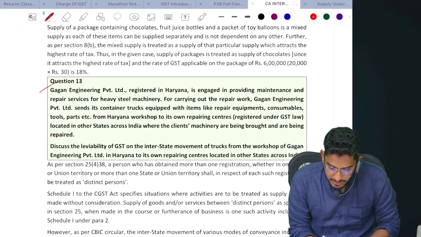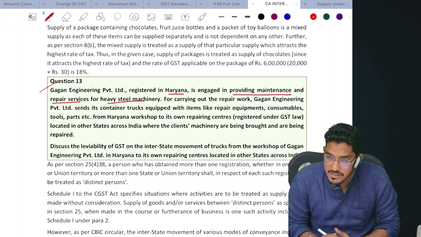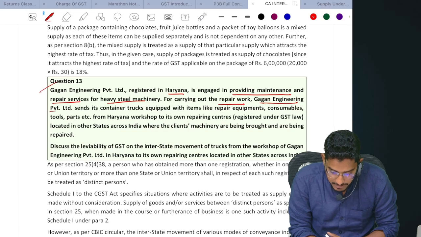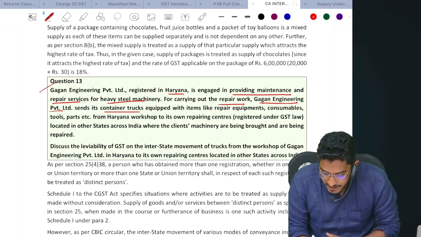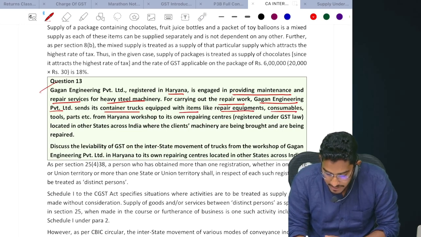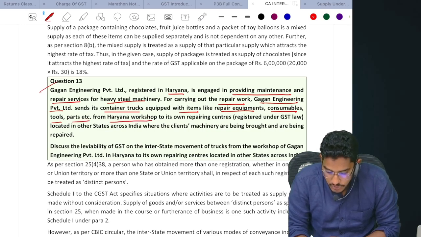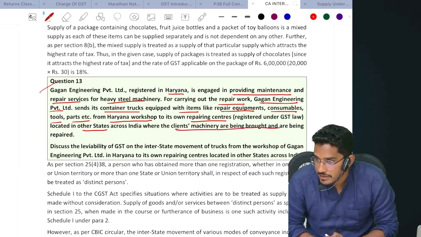Gagan Engineering Private Limited, which is registered in Haryana, is engaged in providing maintenance and repair services for heavy steel machinery. For carrying out the repair work, Gagan Engineering Private Limited sends its container trucks equipped with items like repair equipments, consumables, tools, parts, etc. from the Haryana workshop to its own repairing centers located in other states across India where the clients' machines are being brought and are being repaired.